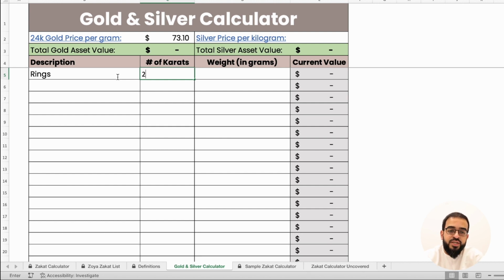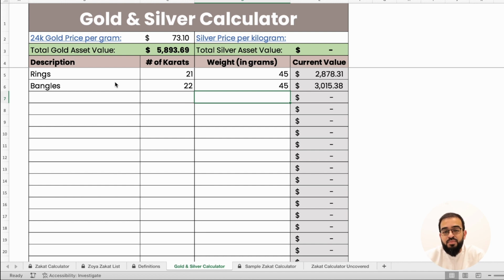So let's assume for a second that the gold is 21 carats, and the weight of all the rings that we have is 45 grams. It will calculate based off of the weight and the number of carats. It would calculate that the asset value of those rings is $2,878. And we can put as many other gold assets that we have. For example, bangles, which are 22 carats, and they're also 45 grams. Even though the weight is exactly the same, because the carats are more, you owe $3,000 on that type of gold asset.